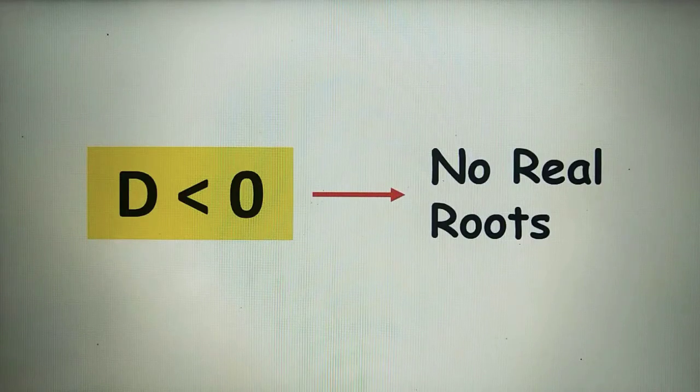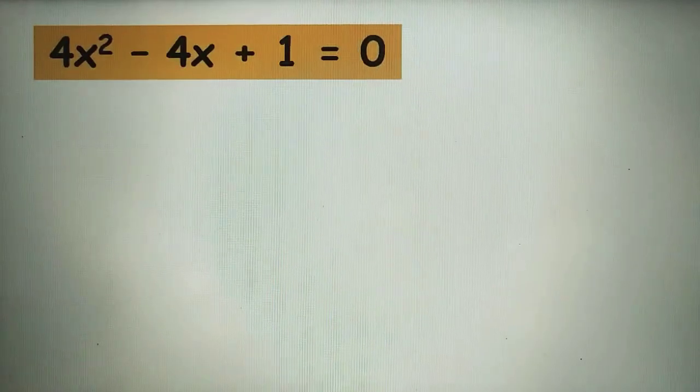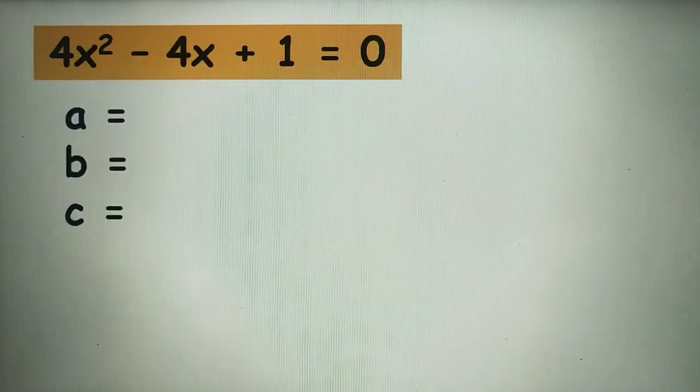If the discriminant is less than 0, or we have a negative result, then the quadratic equation has no real roots. Let's have an example. 4x squared minus 4x plus 1 equals 0. Let's find the numerical coefficients a, b, and c. Make sure that the equation is first written in standard form. So a is equal to 4, b is equal to negative 4, and c is equal to positive 1.